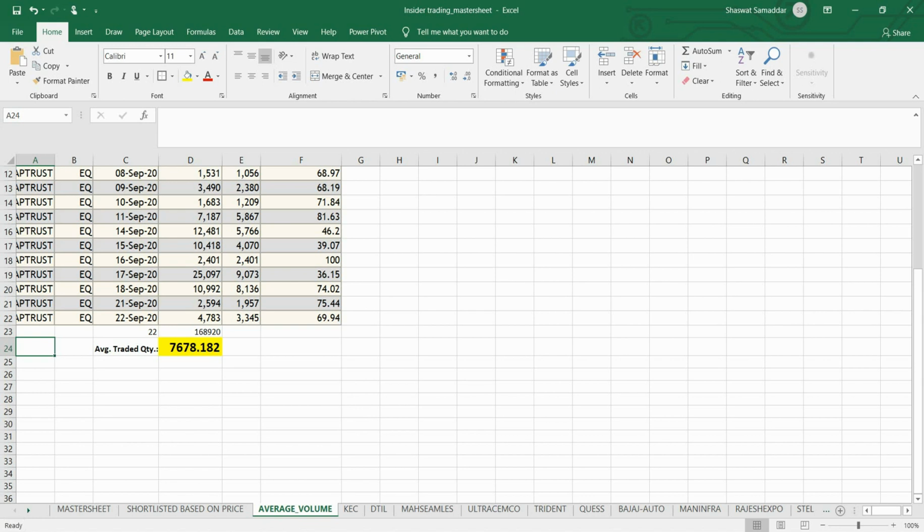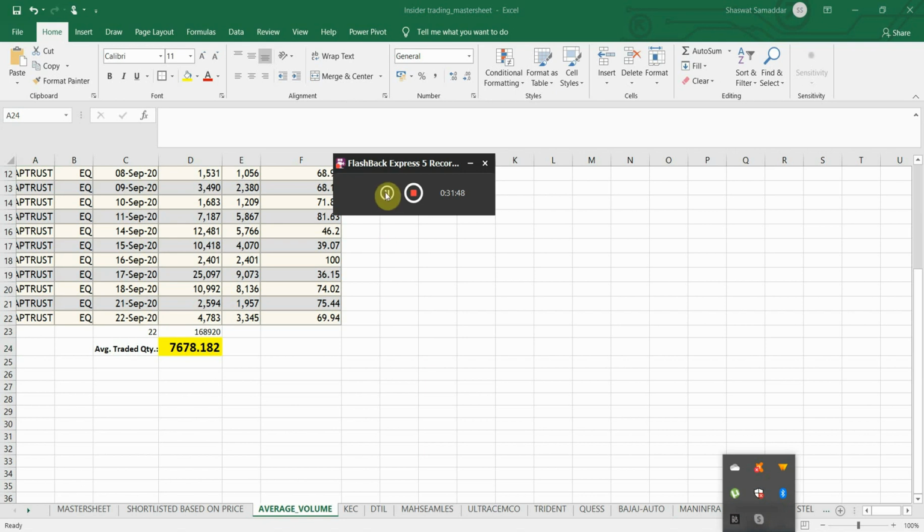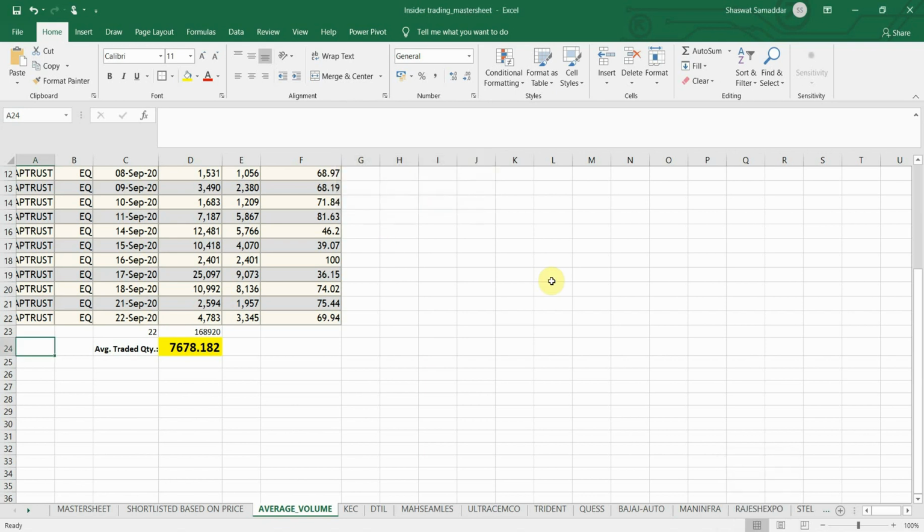Now, if the promoter has already made a good percentage return, then even if the stock is trading in our desired range, that is plus minus 3%, it would be risky to make a long position, because there's a very high possibility that the promoter has already closed his position and he has booked his profit.